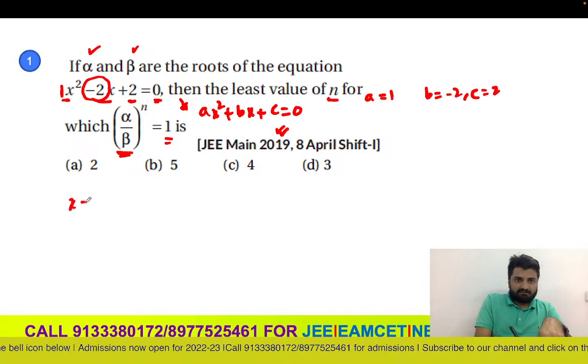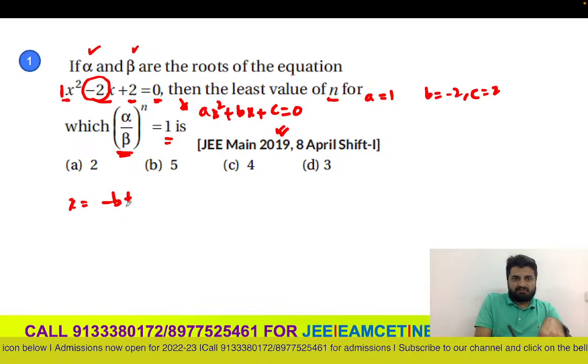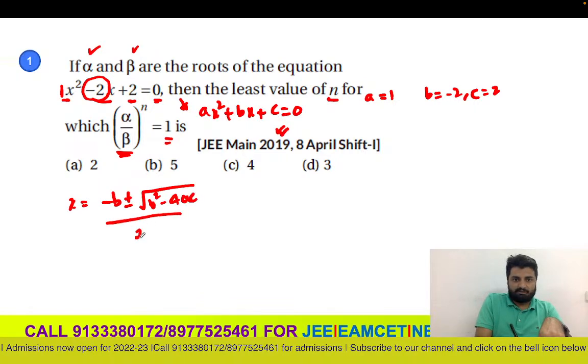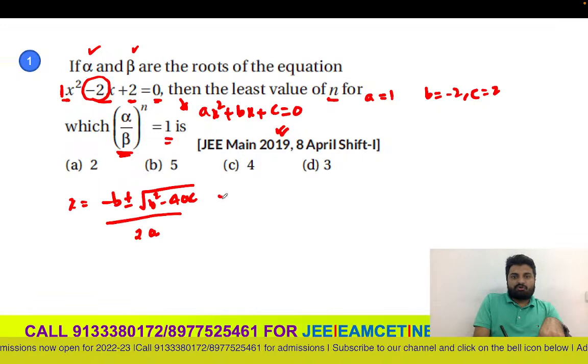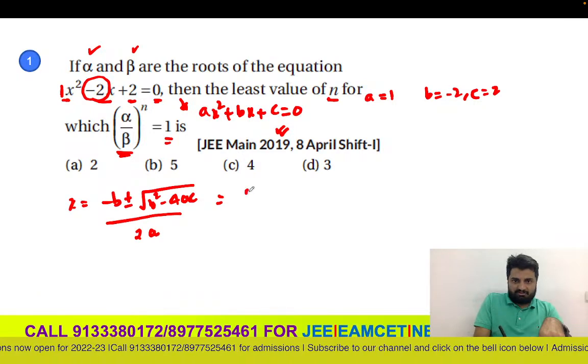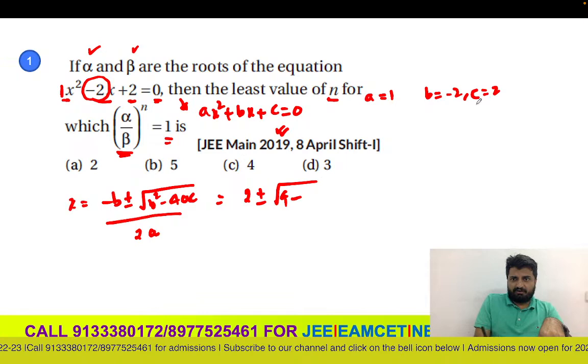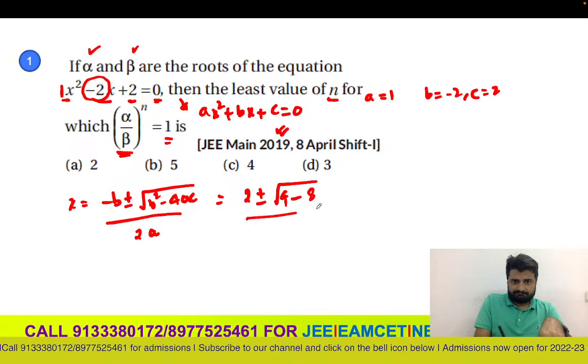Roots are minus b plus or minus under root of b square minus 4ac, by 2a. So what is minus b? Minus of minus 2 will be plus 2. Plus or minus under root of b square is nothing but 4, minus 4ac is 4 into 2 which is nothing but 8, by 2 into 1 which is nothing but 2.